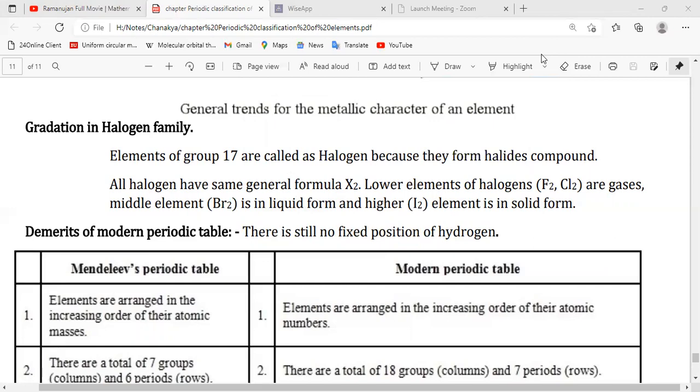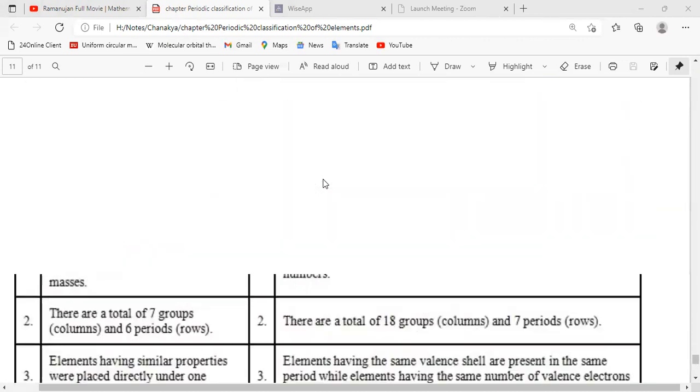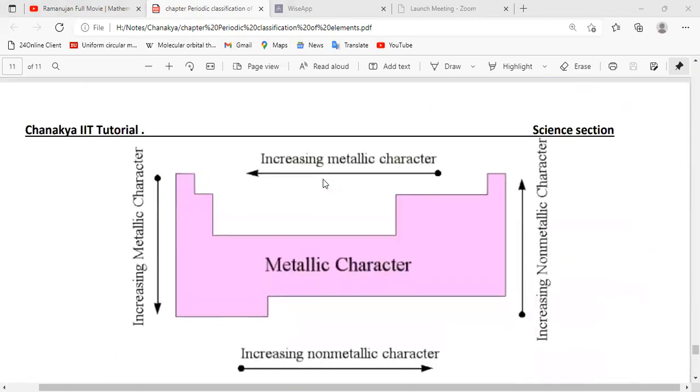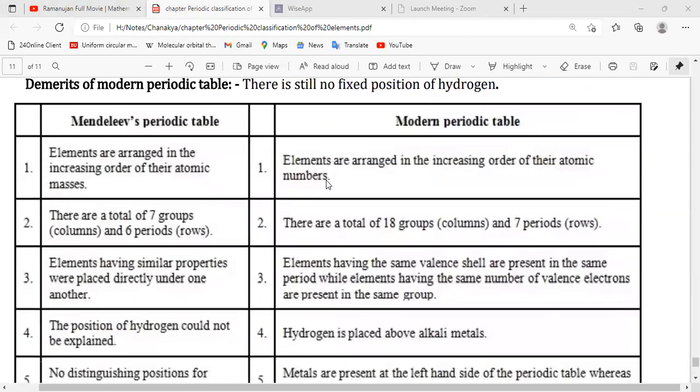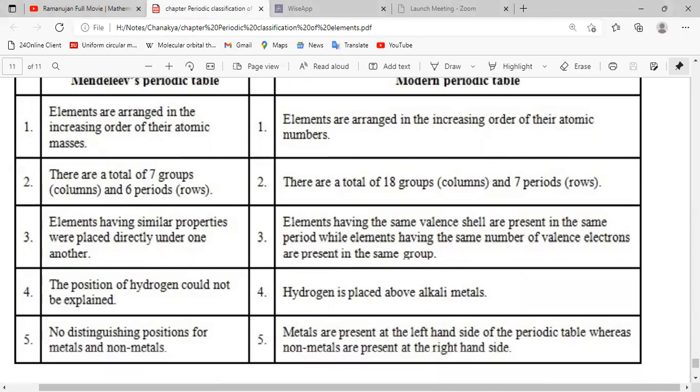So here we have completed the revision of our chapter called Periodic Classification of Elements, and here we have the difference between Mendeleev's periodic table and the modern periodic table. So just go through it in the notes I have sent you. If you want to take a screenshot, you can take it here. No, you already have the notes.